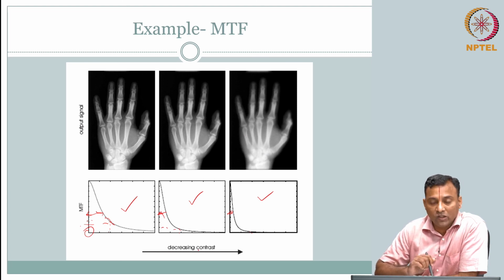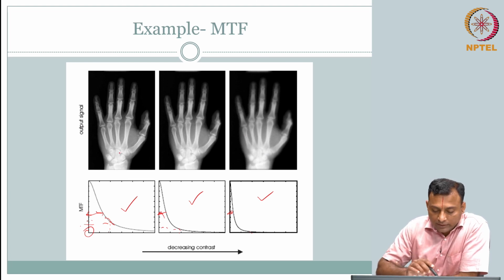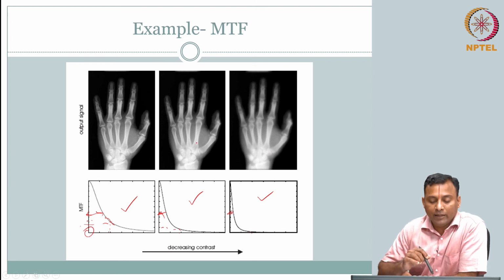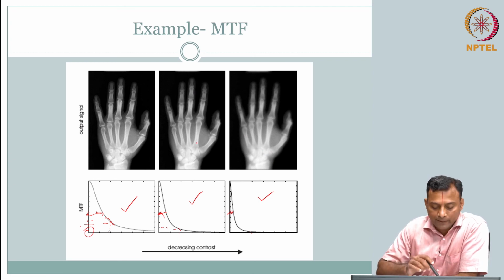When we say decrease in contrast, you can understand that MTF is low, and I can qualitatively say that this is of better quality than this, and this is the poorest amongst the 3. And the fluctuation between white and black, what we are capturing here is for all frequencies.